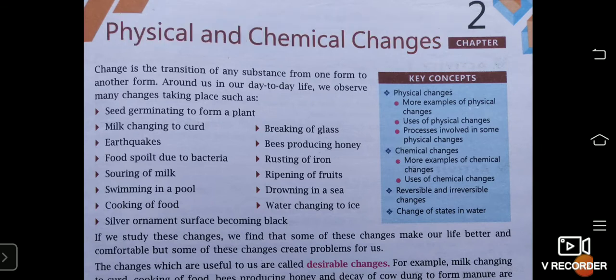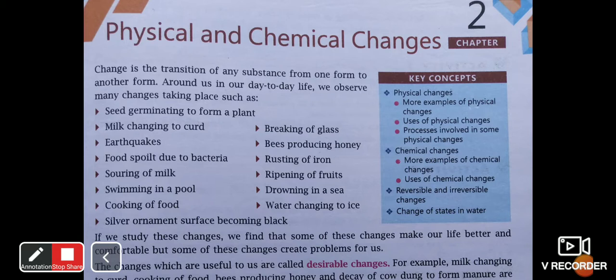Like in our daily life, we see many of the changes such as germinating seed to form a plant, milk changing to curd, earthquake, food spoiled due to bacteria, souring of milk, swimming in a pool, cooking of food, silver ornaments' surface becoming black, breaking of glass, bees producing honey, rusting of iron, ripening of fruits, waves growing in a sea, water changing to ice.